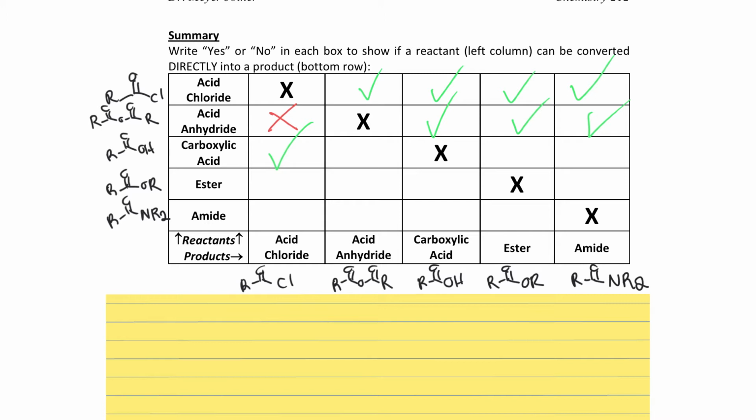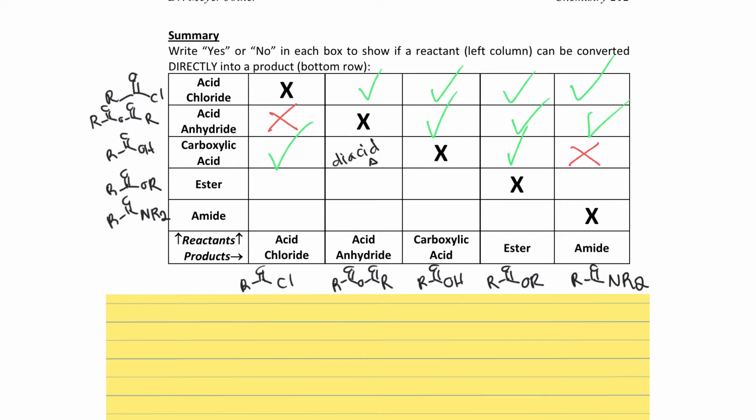Now, normally carboxylic acids don't become anhydrides unless we have the diacid, right? Heat, usually. So it's a very specific scenario. Can carboxylic acids become esters? Yeah, that's Fischer esterification. And amide? Nope. At least not by any method we're going to be doing. It's not easy to do.